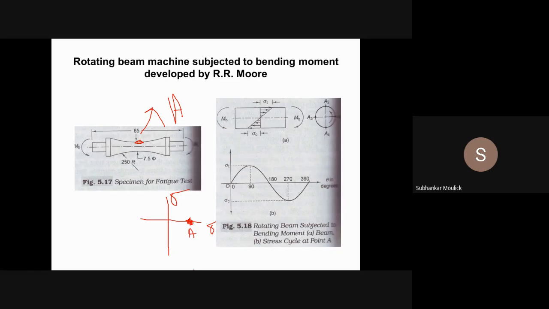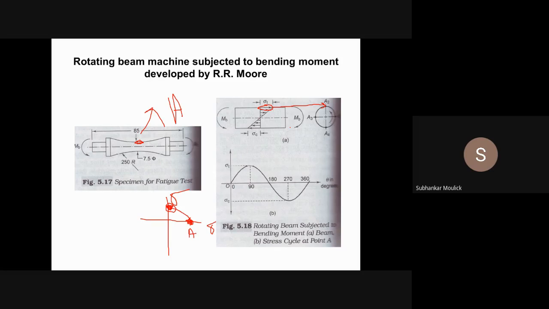Now, if you rotate the specimen by 90 degrees, this point A will come over here. Yes or no? Yes, sir. At this particular point, A2, tensile stress is maximum.